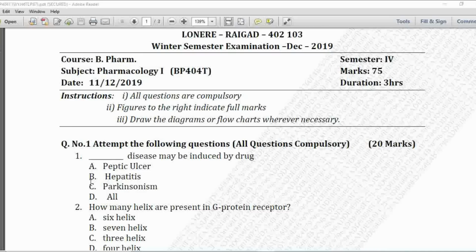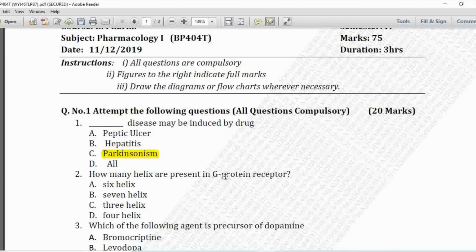So if we see here the first MCQ, dash dash disease may be induced by drug. Option A is peptic ulcer, B is hepatitis, C is Parkinsonism, and D is all. So here the disease may be induced by the drug, that is Parkinsonism. So option C is correct.